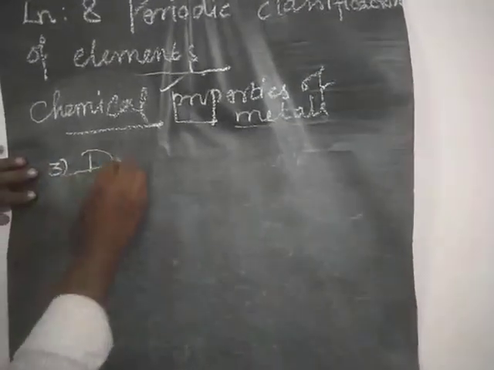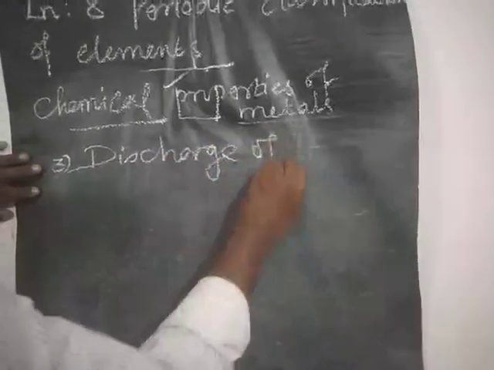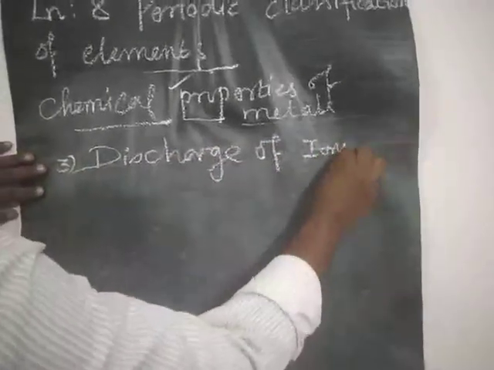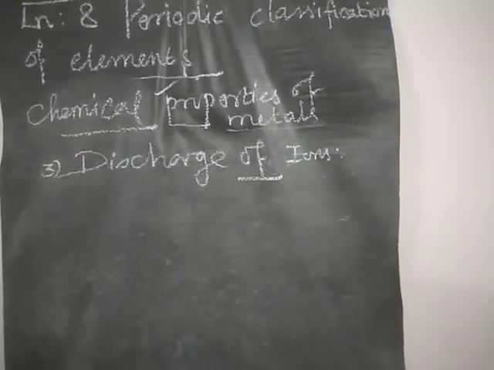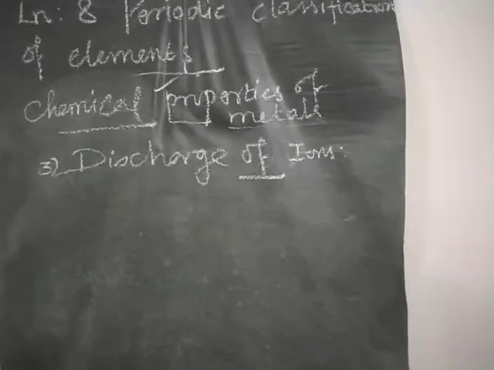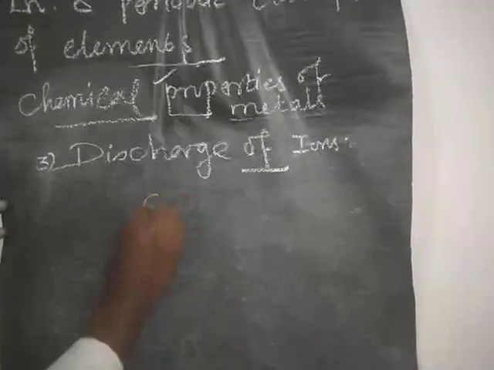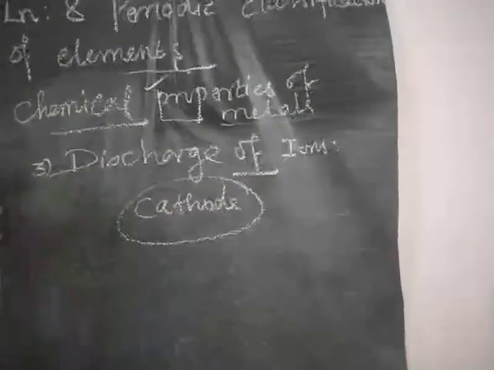Third point, discharge of ions. Metals are discharged at the cathode during the electrolysis of compounds. Okay, so which side? Cathode. Cathode means the negative side.